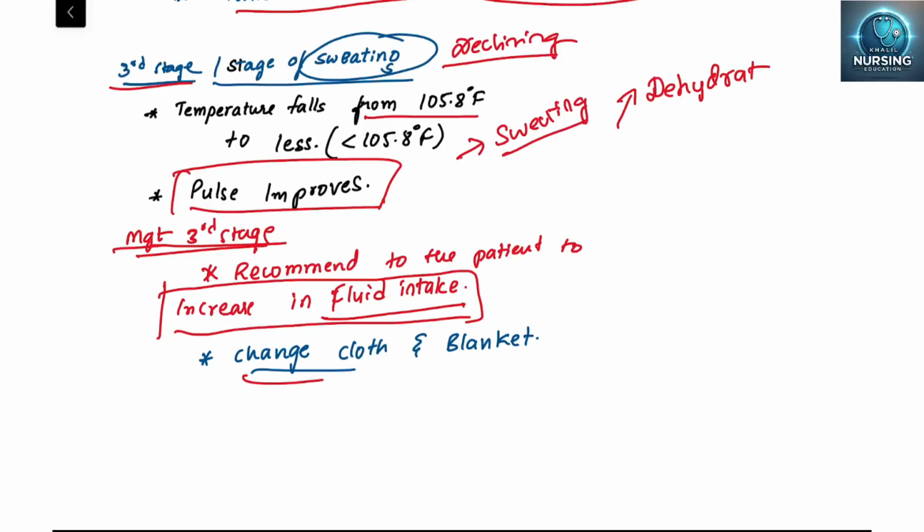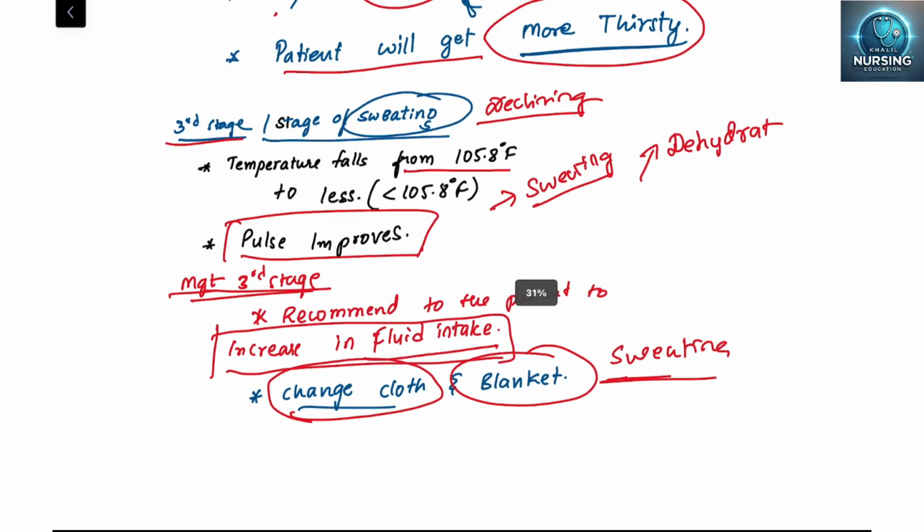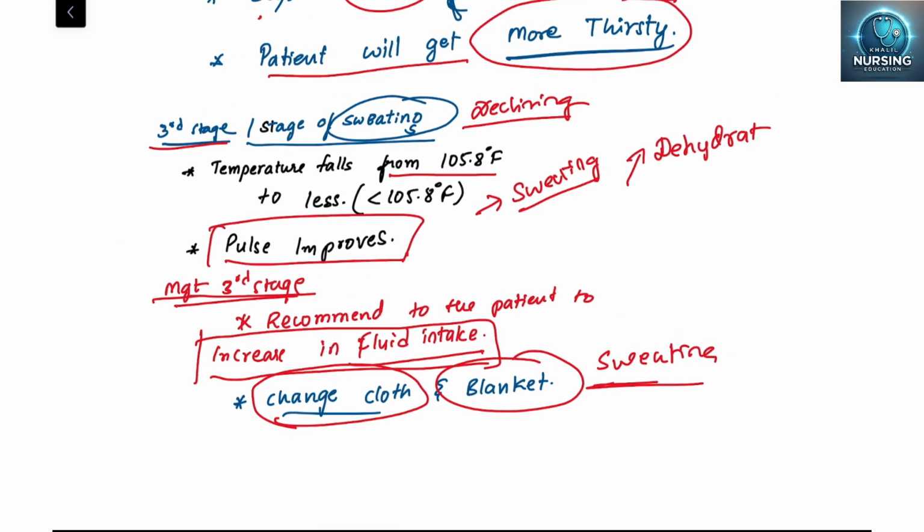Okay, and change the cloth and blanket. So why do we have to change the blanket and cloth? Because that may cause more sweating. So we need to change them when there is more sweat. Okay, and to prevent dehydration, we need to increase the fluid intake.